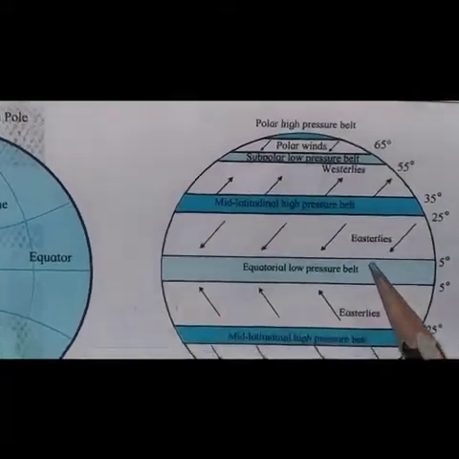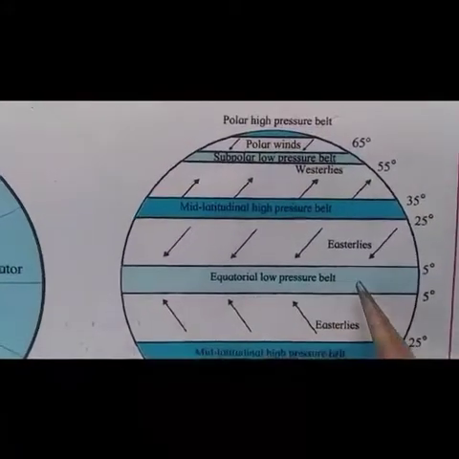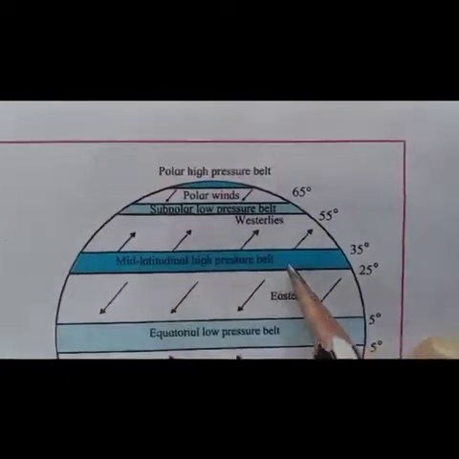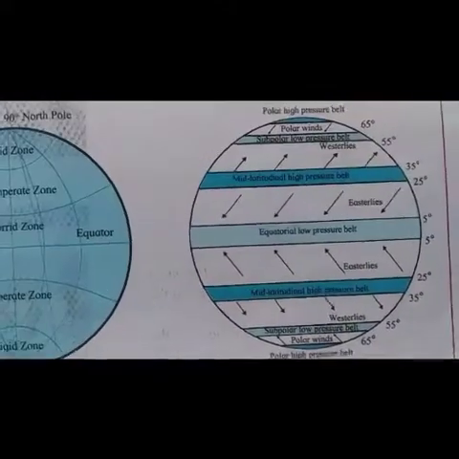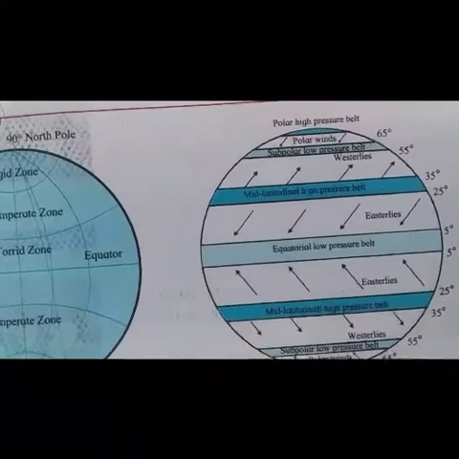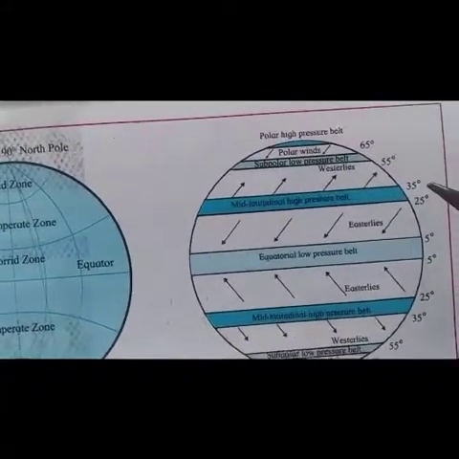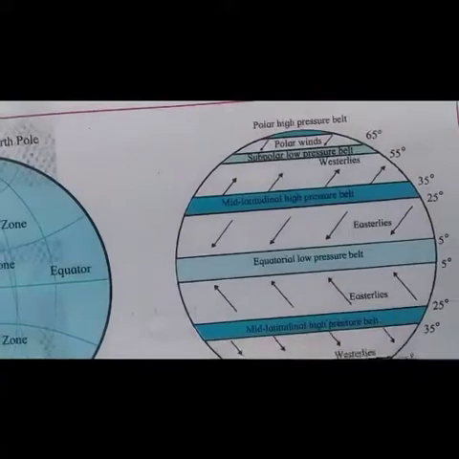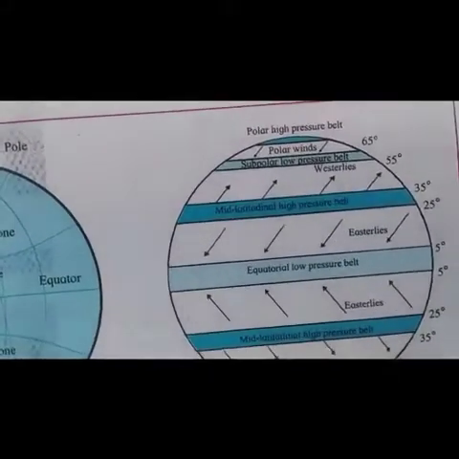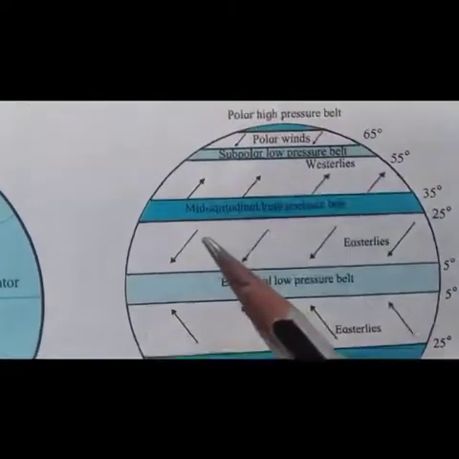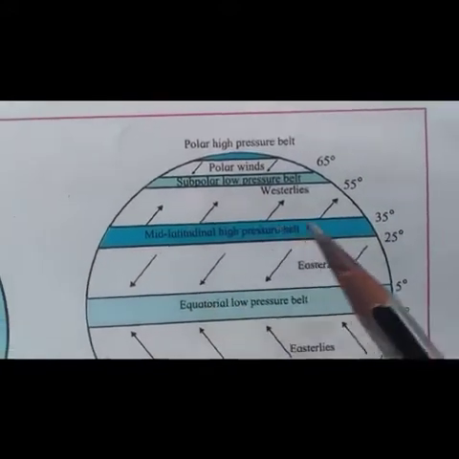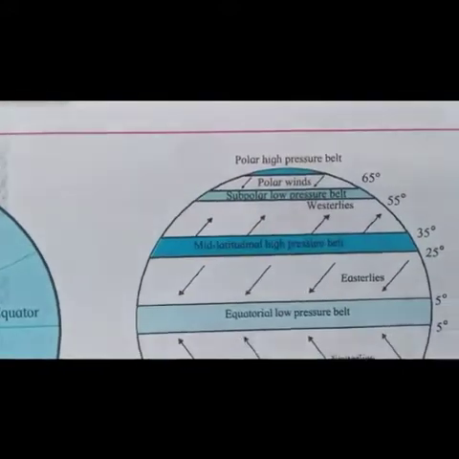This leads to the formation of low pressure belts and high pressure belts from the equator to both the poles. What is the term belt in geography? An elongated region where a specific condition or characteristic is found. For example, equatorial low pressure belt, mid-latitudinal high pressure belt, etc.